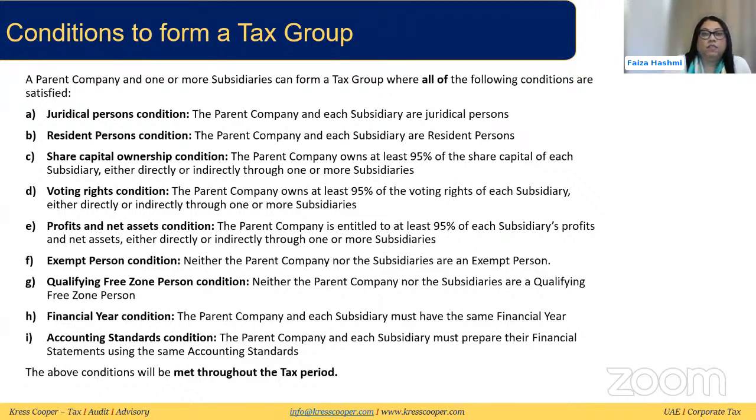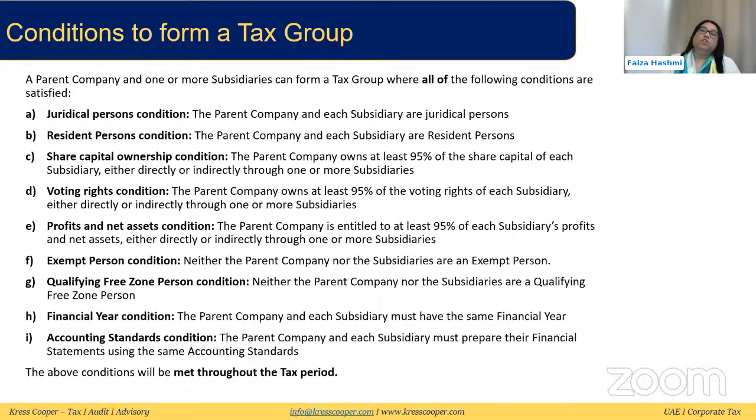Resident person condition: we discussed that a parent company and all the subsidiaries in a tax group need to be resident persons, meaning they either need to be incorporated in the UAE, or, if they're incorporated outside of the UAE, they need to be managed and controlled in the UAE. If there is a double taxation agreement between the UAE and another jurisdiction where the company is, they need to be a resident of the UAE under that agreement. Usually when there is a double tax treaty between the countries, there are certain conditions to be met for a company to be treated as a resident in a certain country, like a tiebreaker agreement.